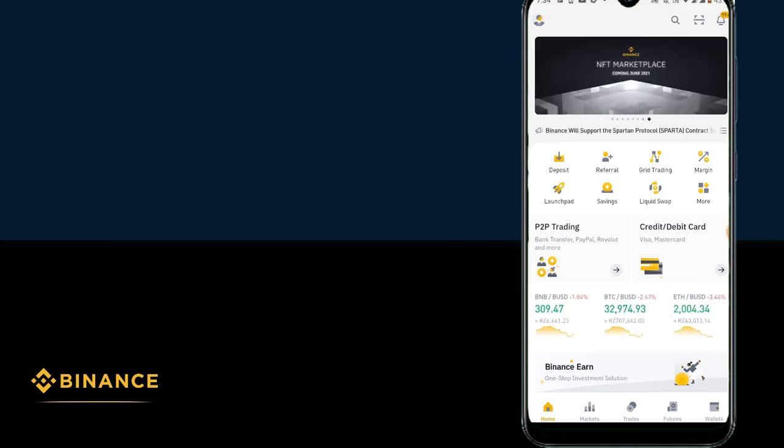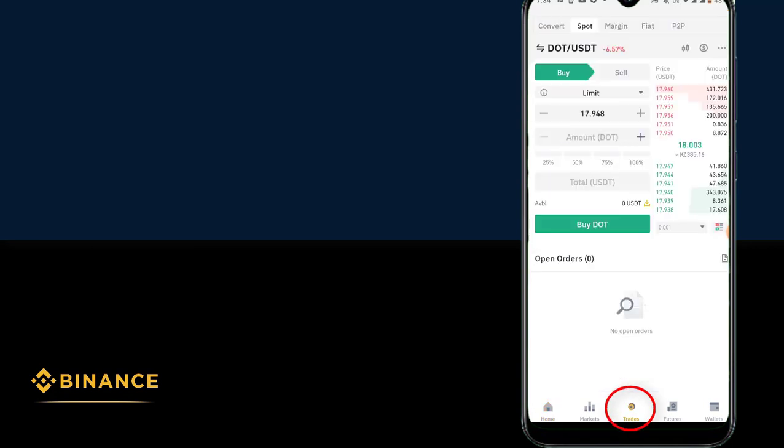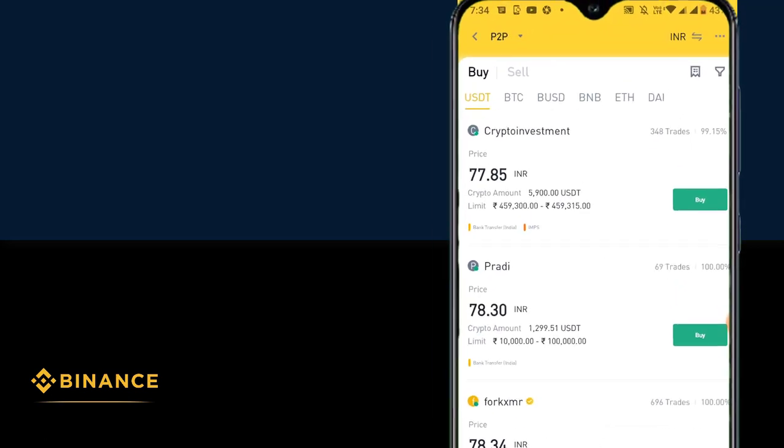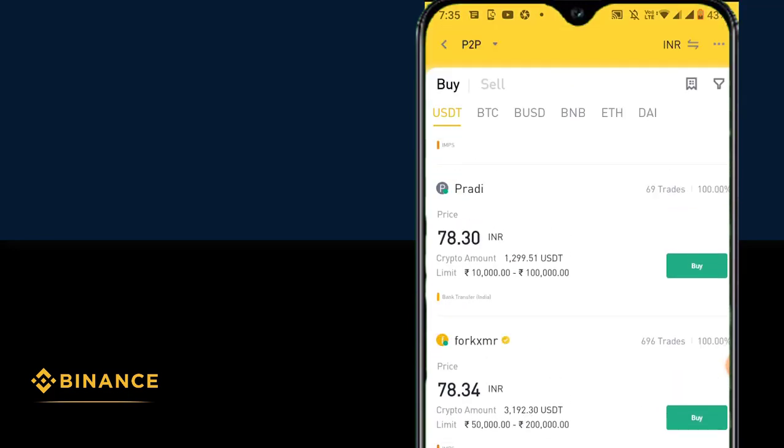In order to get access to P2P, we need to click here on the top where it says trade. Click there, and we have to select P2P. In the P2P section, we have two tabs, a buy tab and a sell tab. On the buy tab, we will always see the sellers, which means if you would like to buy cryptocurrency, you can buy it from these sellers.